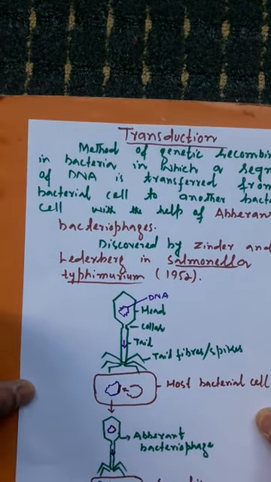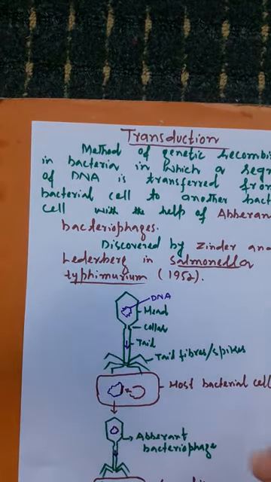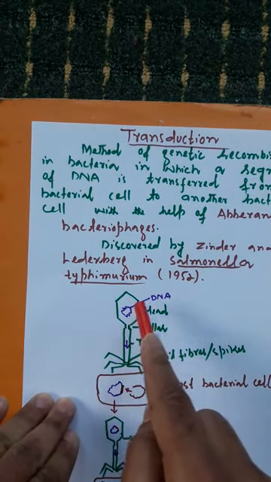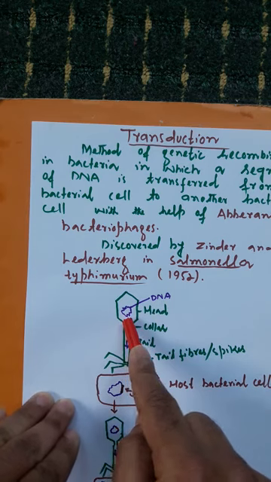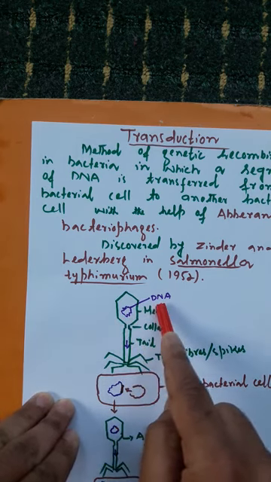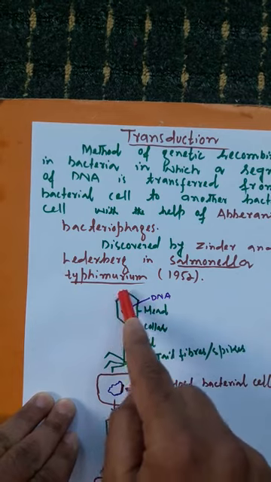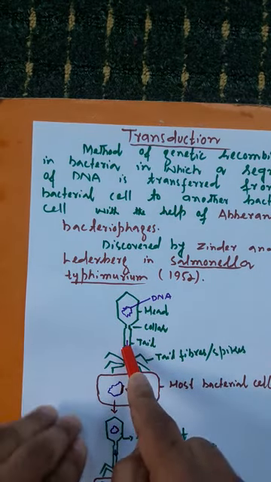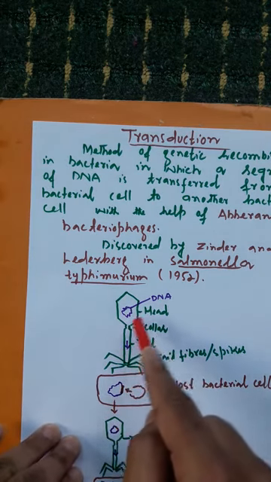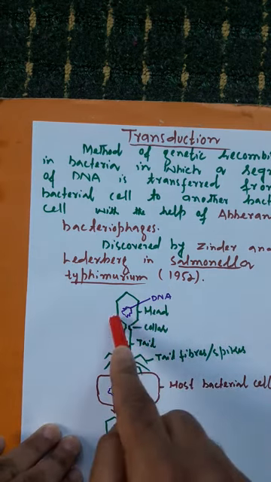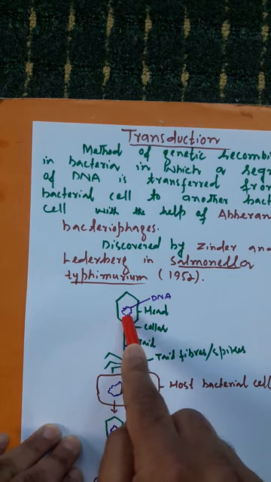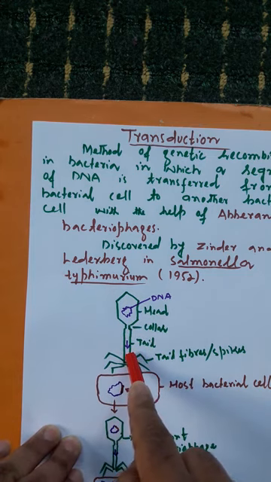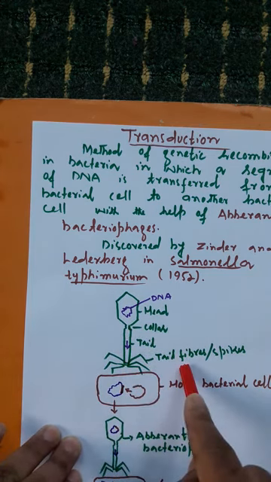Just like viruses, these bacteriophages are acellular. They consist of genetic material, which is usually DNA, and that genetic material is externally bounded by a proteinaceous covering, that is the capsid. So structurally they consist of many parts. One is the head, in which the genetic material, that is DNA, is enclosed. Then there is the collar, and there is the tail, that is contractile. To the tail are attached tail fibers or spikes.